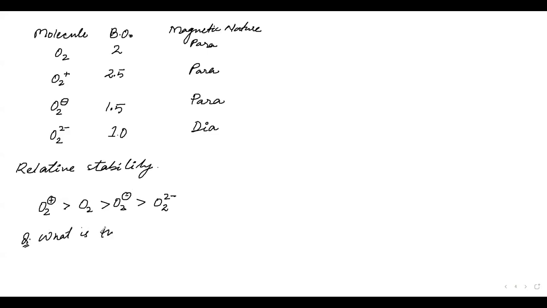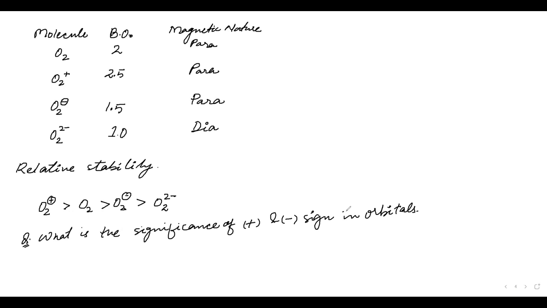The question is, what is the significance of plus and minus signs in orbitals? What will you say?